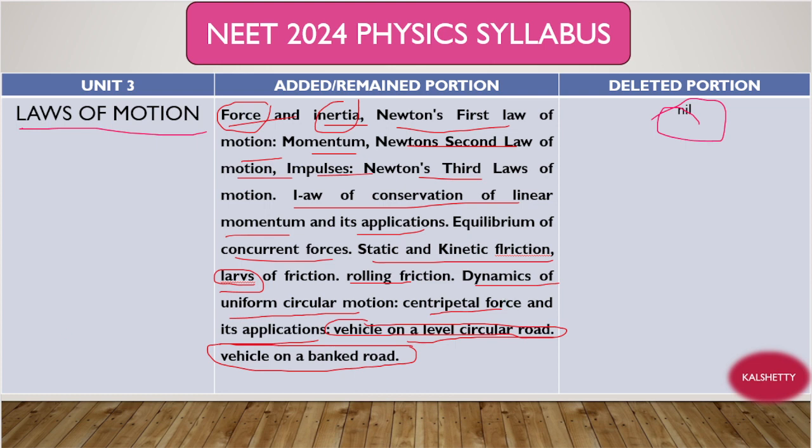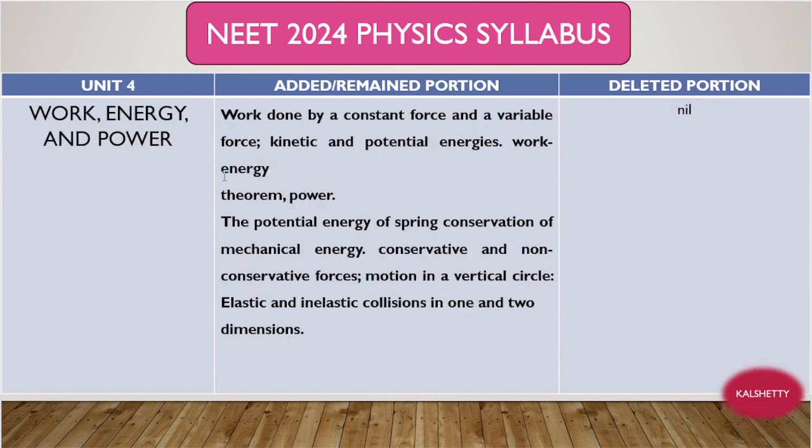Okay, now because 20 units are there, we will discuss fast, otherwise the video becomes very lengthy. Okay, now we'll discuss the fourth unit, that is what? Work, energy, power, right? I think this is the easiest topic, and also here nothing will be deleted, means all the topics are there, right? Work done by constant force, variable force, two derivations are there, kinetic and potential energies, work energy theorem is there, this is very important, and power is there.